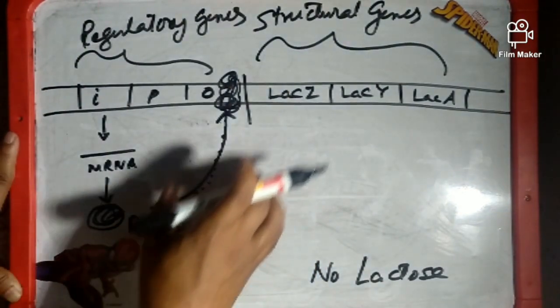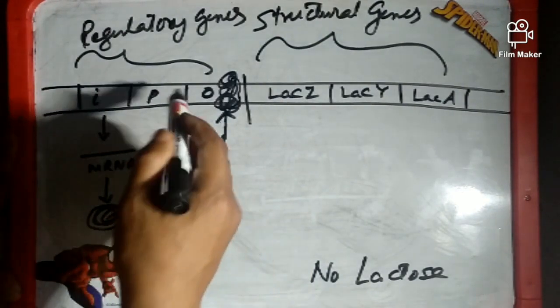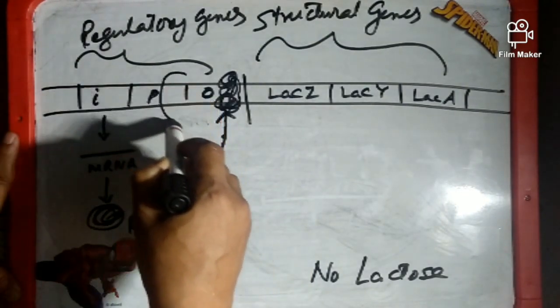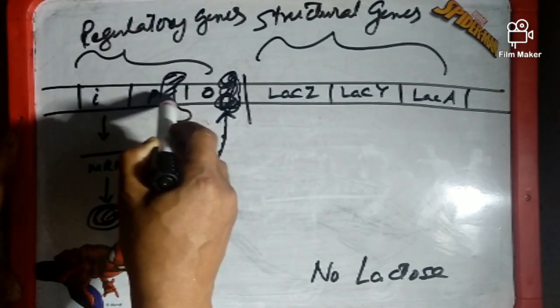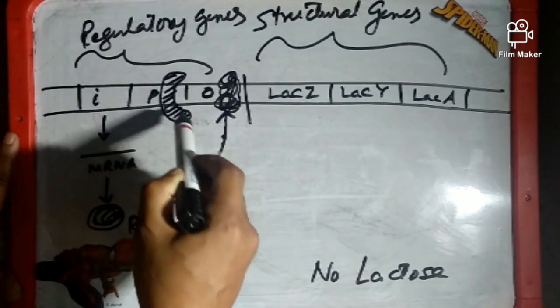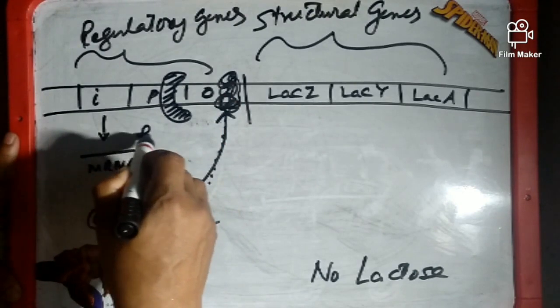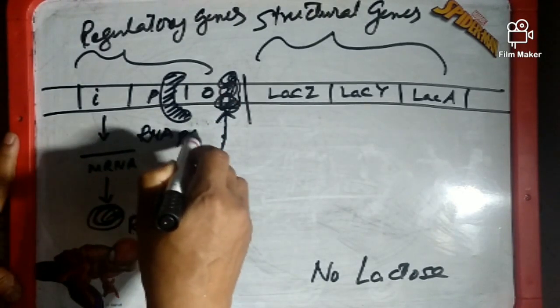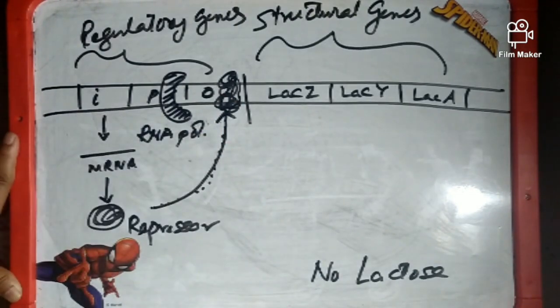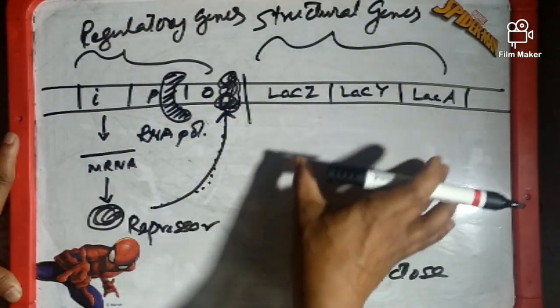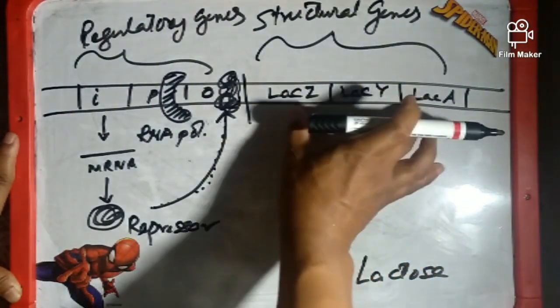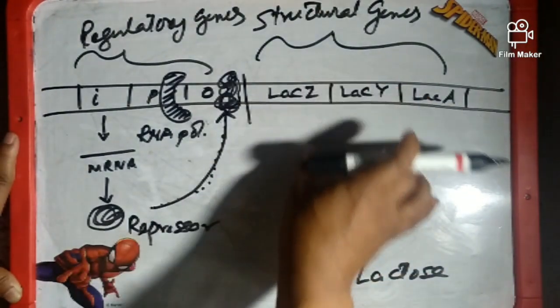So when the repressor is bound with the operator, what happens? Here is one enzyme bound with the promoter region of the regulatory gene, and this enzyme is known as the main enzyme, RNA polymerase. RNA polymerase is the enzyme which is responsible for copying of mRNA from DNA, or the process of transcription.